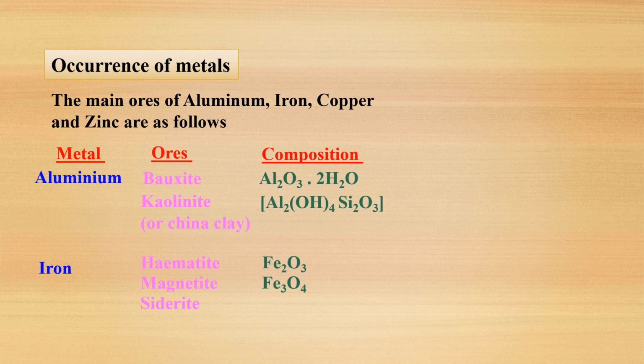One is bauxite, Al2O3.2H2O, and the second is kaolinite, Al2(OH)4Si2O5. The second metal is iron: hematite, Fe2O3; magnetite, Fe3O4; siderite, FeCO3; and the last is iron pyrites, FeS. Siderite is the carbonate ore of iron, and iron pyrites is the sulfide ore of iron.